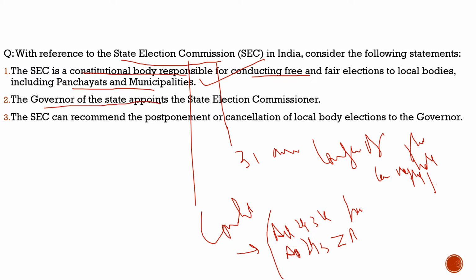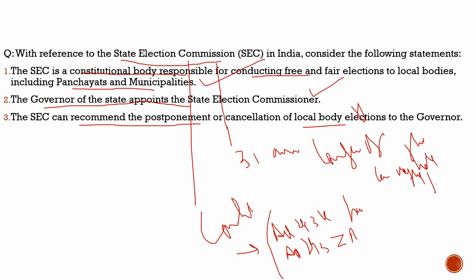Second, the governor of the state appoints the state election commissioners, 100% correct. He appoints them. Third, the state election commission can recommend the postponement or cancellation of local body elections to the governor. Totally incorrect. So this statement is incorrect. So with respect to this question, the correct statements would be statement 1 and statement 2 only.